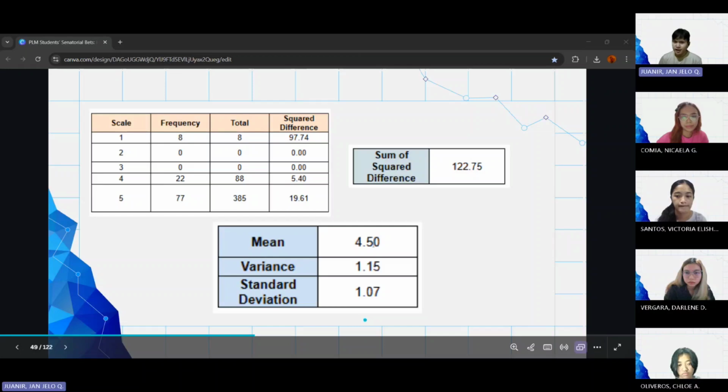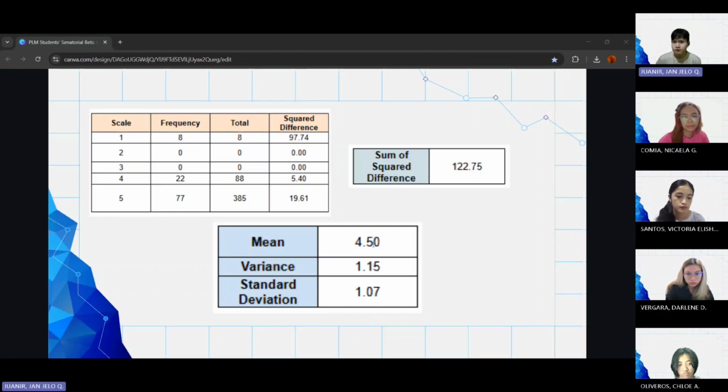So for the standard deviation, we have a mean of 4.50. The variance is 1.15. When we get its square root, we will have a standard deviation of 1.07. To assess this result, we will get the percentage of the standard deviation with the mean. We will divide 1.07 by 4.50 and we will multiply it by 100%.